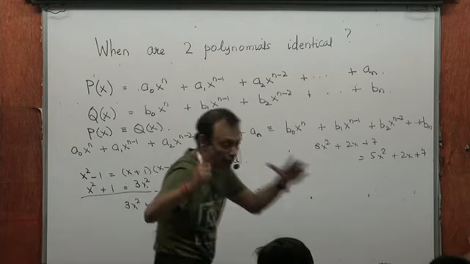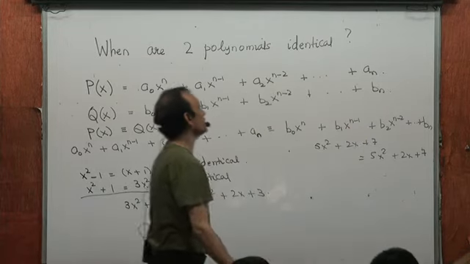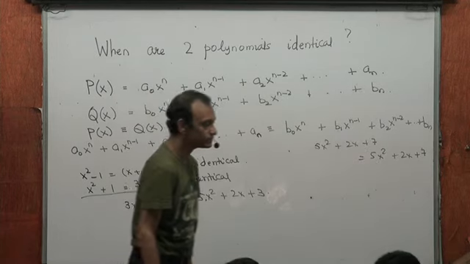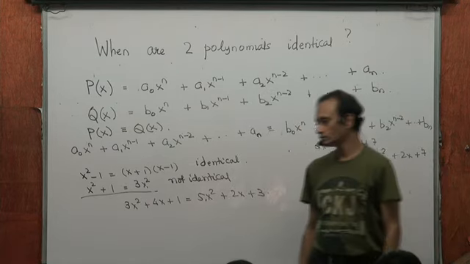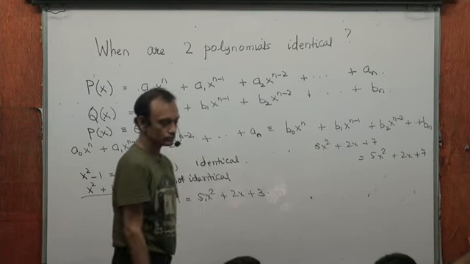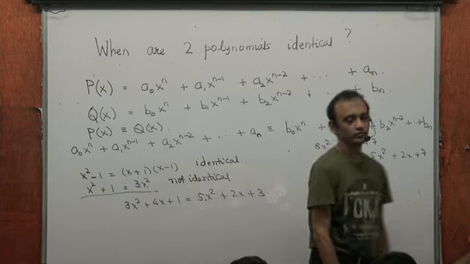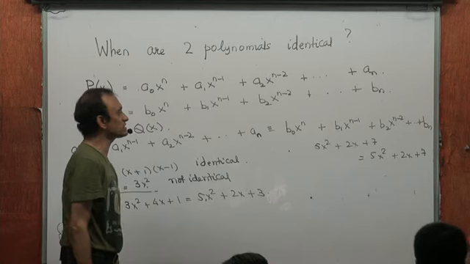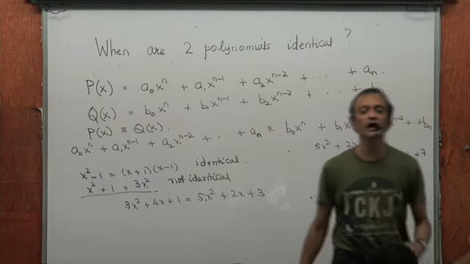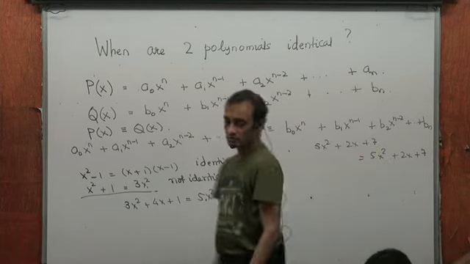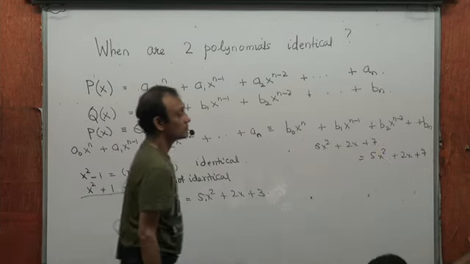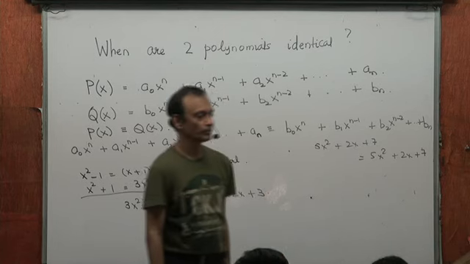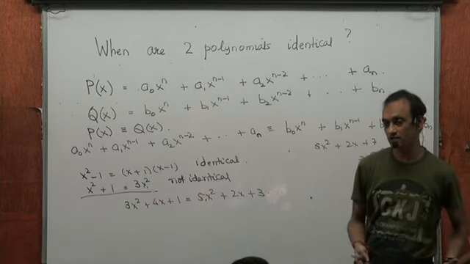That means, write down, two polynomials would be considered identical if and only if coefficients of equal powers of x be equal in both polynomials.